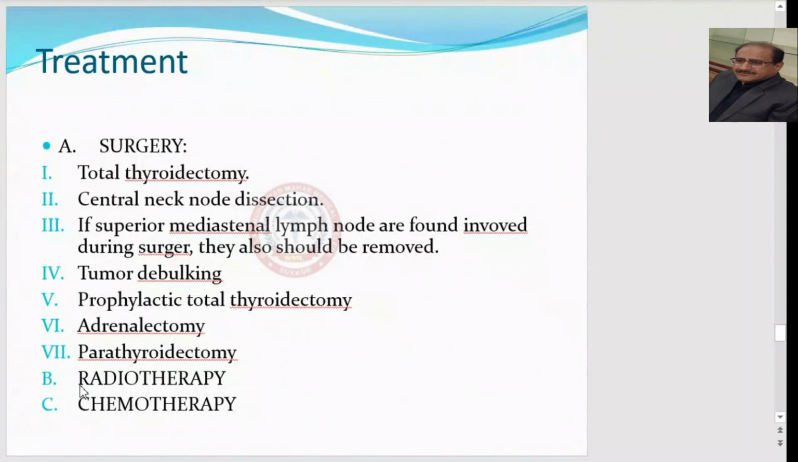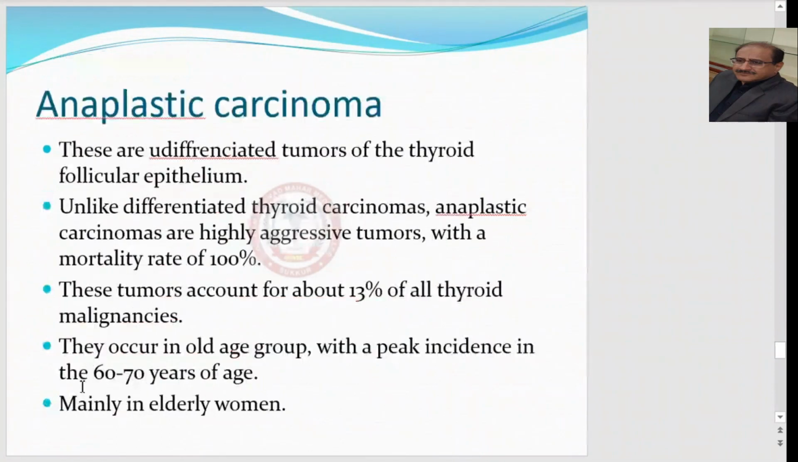Adrenalectomy is done because of the pheochromocytoma, and parathyroidectomy is also done because of the involvement of the parathyroid glands, and other options are radiotherapy and chemotherapy. And now the last type is the anaplastic carcinoma.